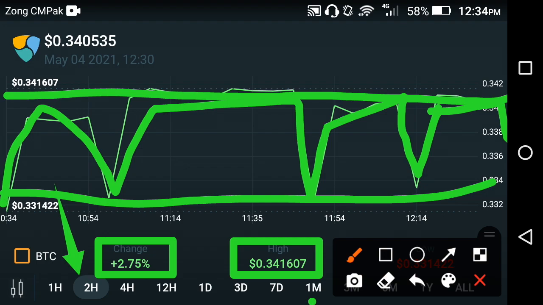So what should we do at this time, friends? As you know, the last 2 hour price change is positive, friends. That means that now the XEM coin has started jumping, friends. So as I showed you, the last 1 day change is negative, friends. That is why my suggestion for all of you is to hold your coin and recover the previous negative change that occurred in the XEM coin, friends.